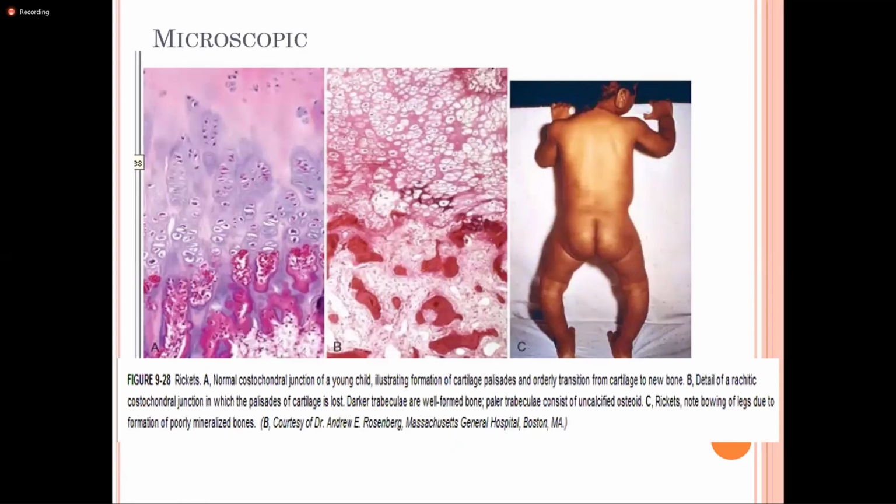What happens is that at first there should be the palisades of, these are all the cartilage. Okay, these are the bone palisades. The cartilage should be orderly placed. Normally, their transformation into the bone should occur. But in case of rickets, there is no palisading of the cartilage in an orderly fashion. These are the calcified bone, but the uncalcified bone are all the paler looking areas that are not properly seen in this picture. So the orderly palisading of the cartilage and the transformation into the bone does not occur.